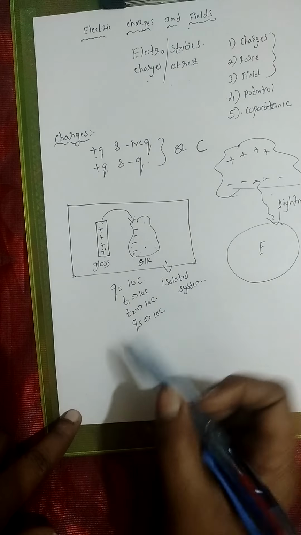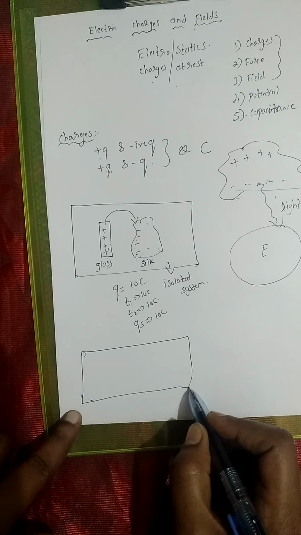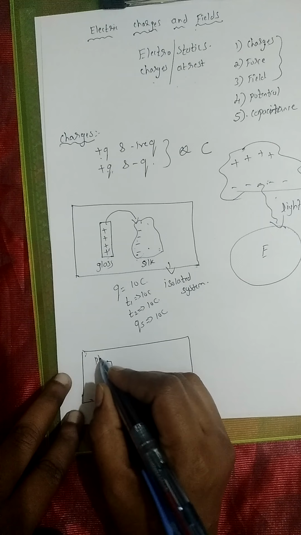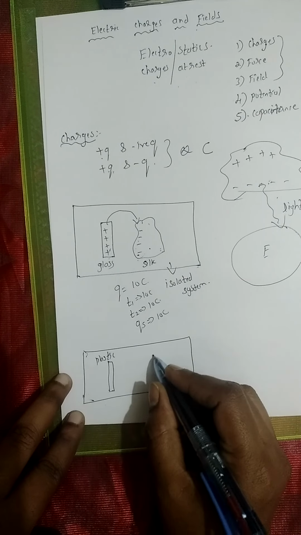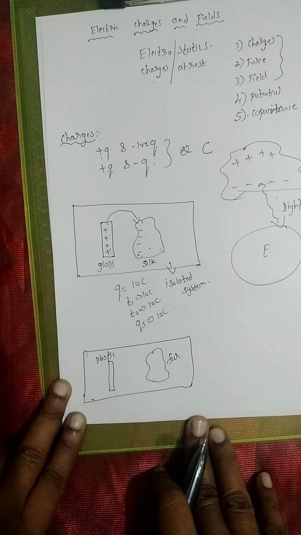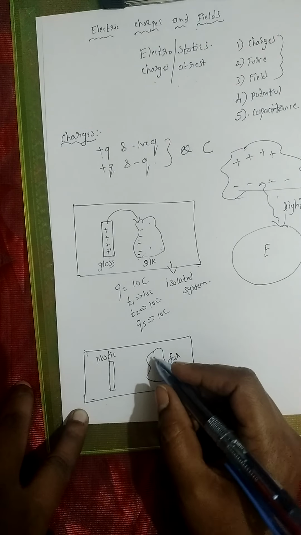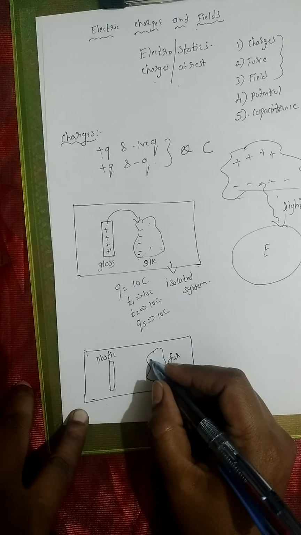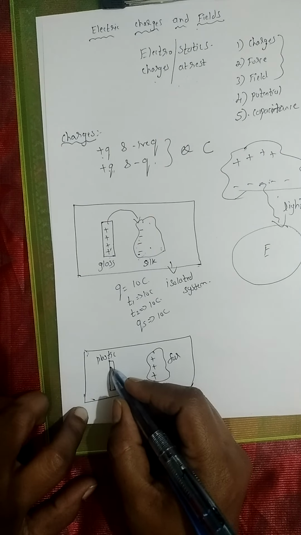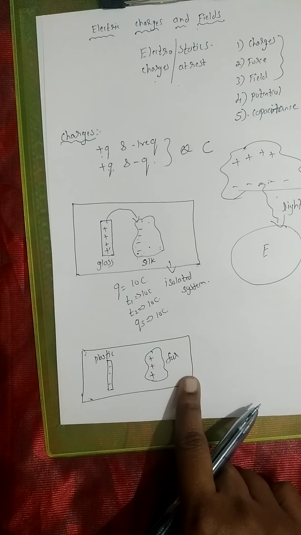Similarly, there is another example with a plastic rod and fur cloth. Now when you rub the plastic rod with the fur cloth, here you will find that the fur cloth is becoming positively charged and the plastic rod is becoming equally negatively charged. So in this case, this is also an isolated system only.